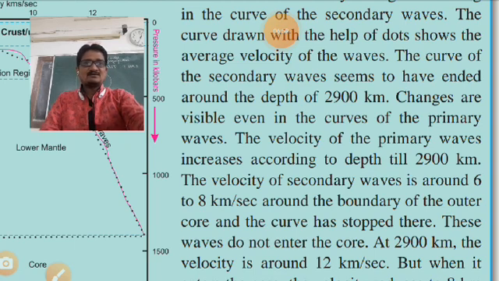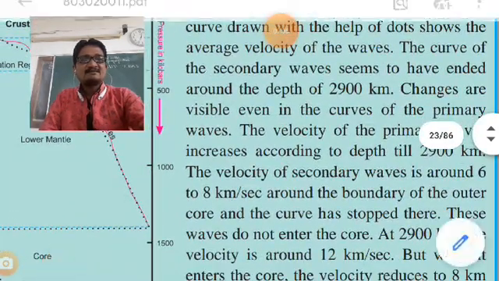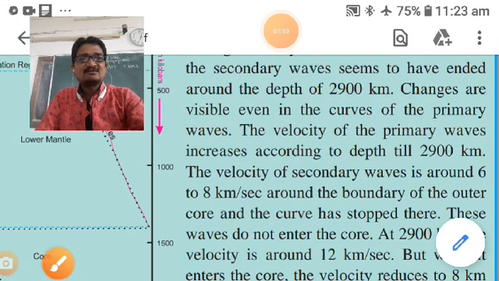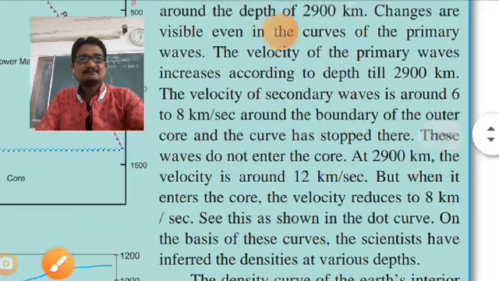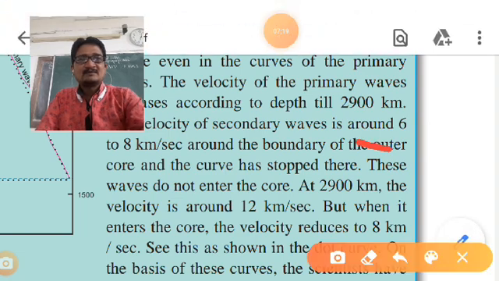So these waves do not enter the core. Note down this. Secondary waves do not enter the core. Note down this.